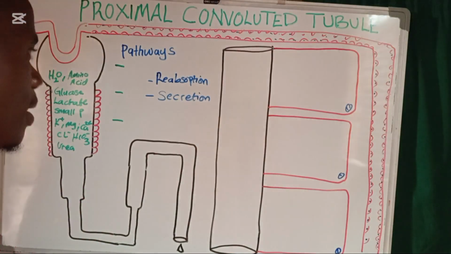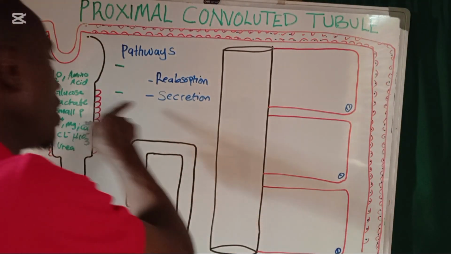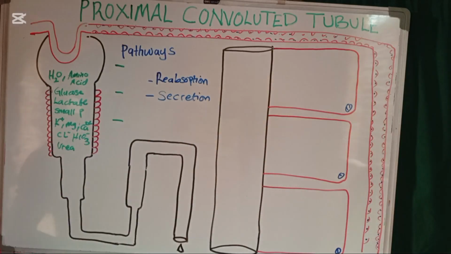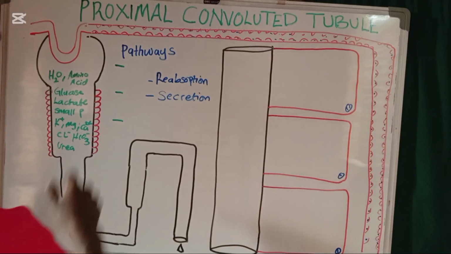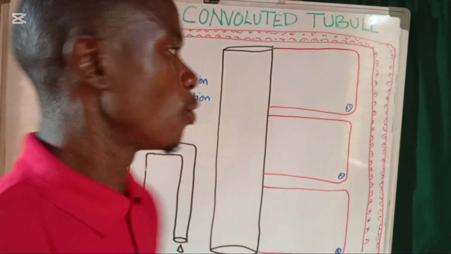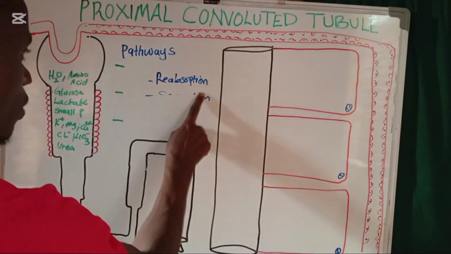Okay, but now we are going to be focusing and see how these substances are going to leave the proximal convoluted tubule and go into the nearby blood vessels, which we call the peritubular capillaries. Now, there are three pathways through which these substances leave the proximal convoluted tubule.